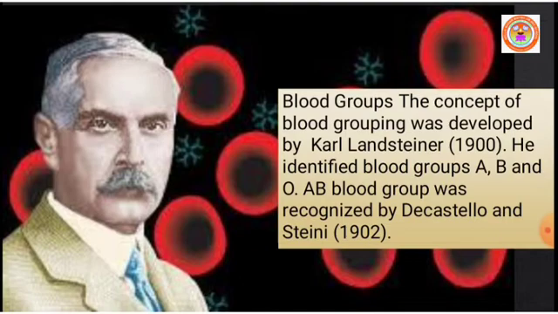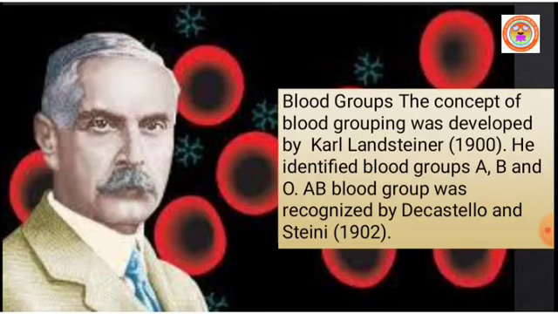The concept of blood grouping was first developed by Karl Landsteiner in the year 1900. He identified blood groups A, B, and O. The AB blood group was recognized by Decastello and Sturli in the year 1902.